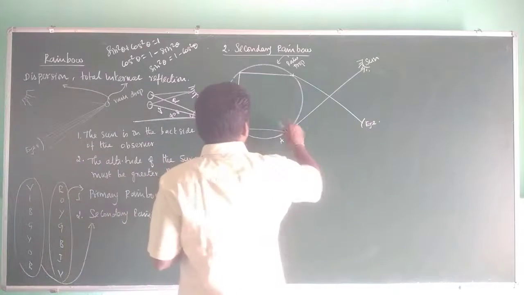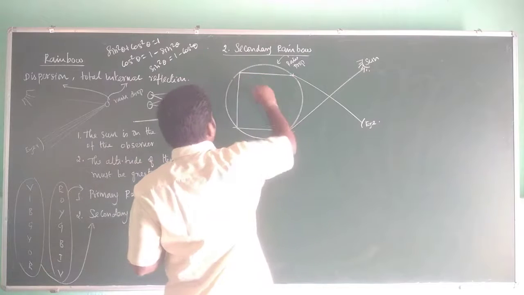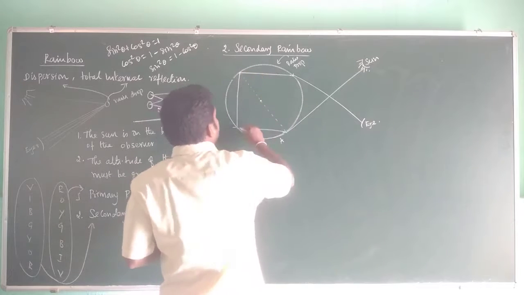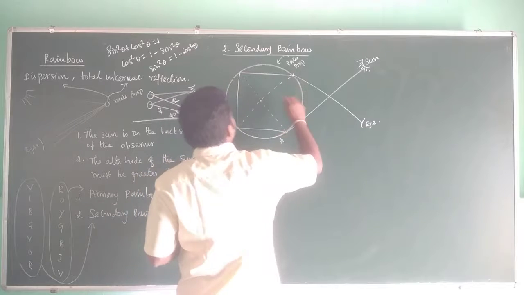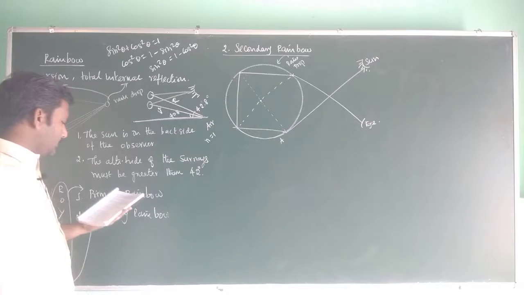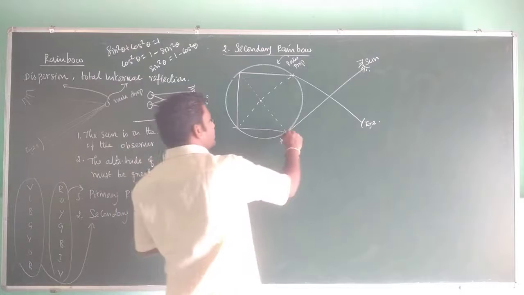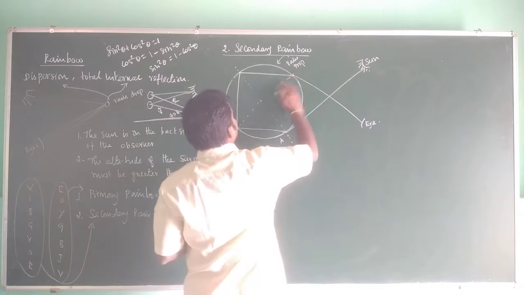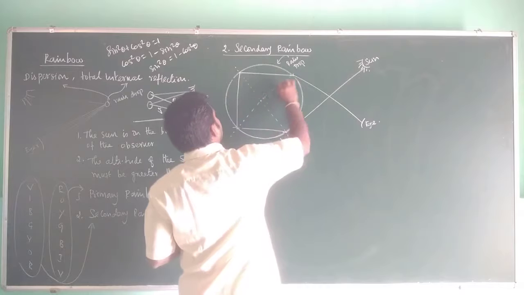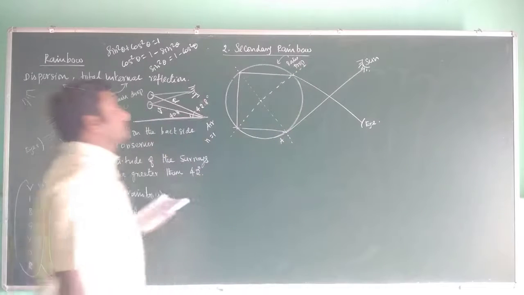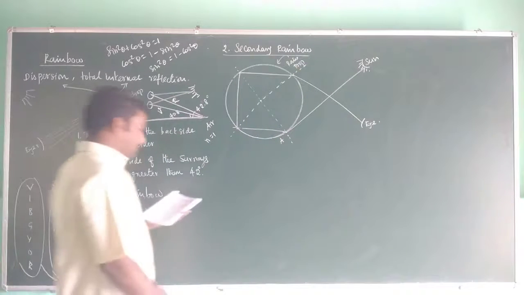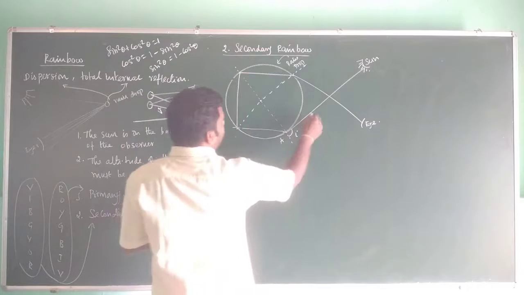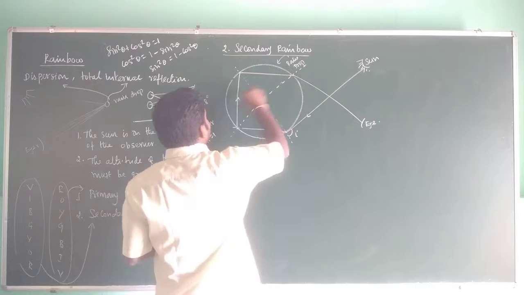Now let's draw the normal. This is the center of this raindrop. Let's draw the normal. Here also we can draw the normal through the center, and now you can extend this outside. Okay, it's the normal. Now this angle is the angle of incidence I. This is the direction of the light ray.